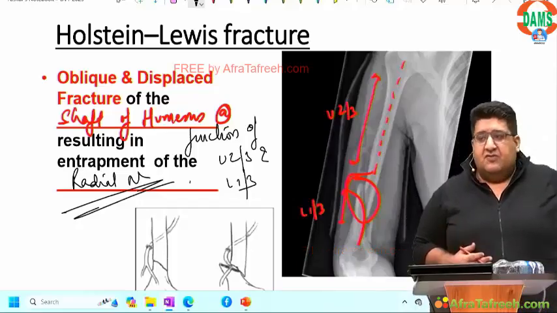Most common cause of recurrent anterior shoulder dislocation is Bankart lesion. That is the first fracture that we discussed and we started our lecture with.